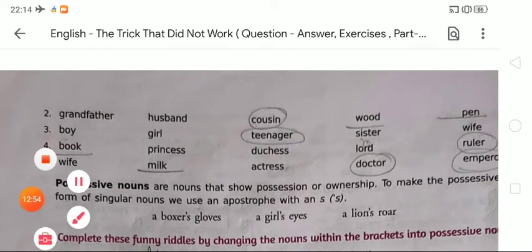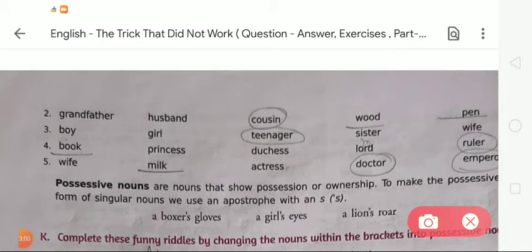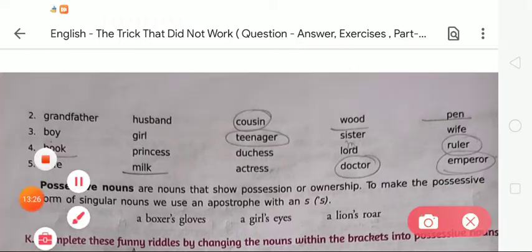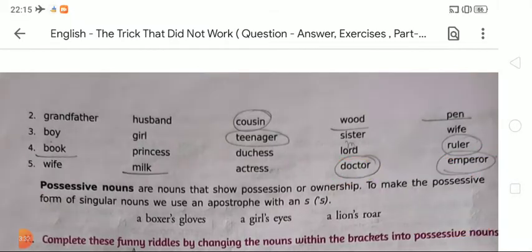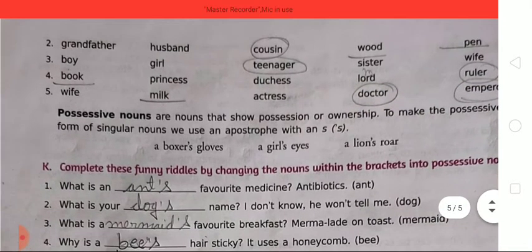Now moving to the next, the fourth is book, princess, duchess, lord and ruler. So the given word book is an example of neuter gender, so we have to underline it, and princess is an example of feminine, so we can't do anything, duchess, lord, and the given word ruler is common gender. Okay student, now in number 5: wife, milk, actress, doctor, emperor. So we have to underline the given word milk and circle the given words doctor and emperor. Okay, like this we have to complete this given exercise on common gender and neuter gender.